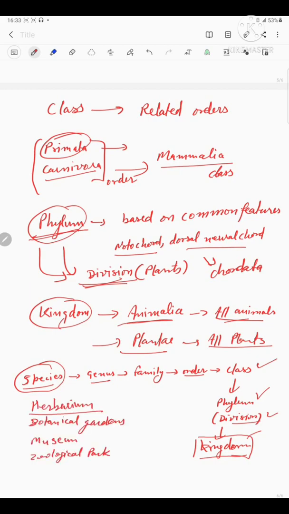Here there are certain tools which help taxonomists to identify and classify organisms. These tools preserve the animals in different forms, that is the herbarium, botanical garden, museum, and zoological parks. Here, the organism specimens are used to classify and identify the organisms.